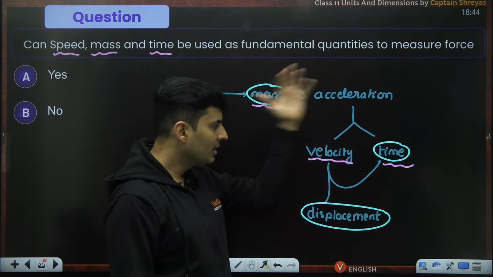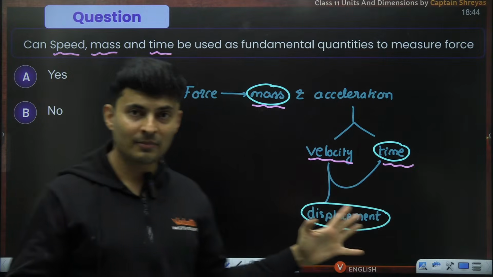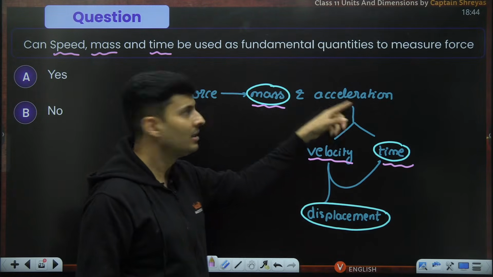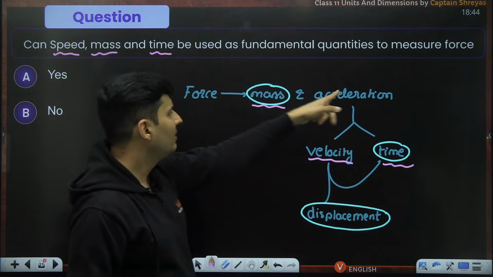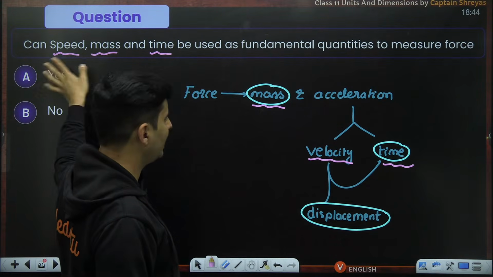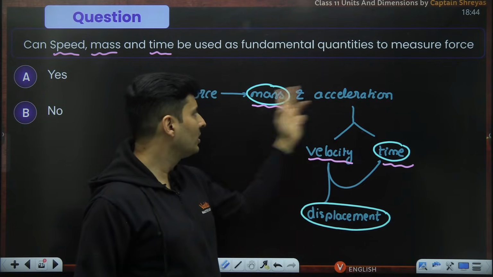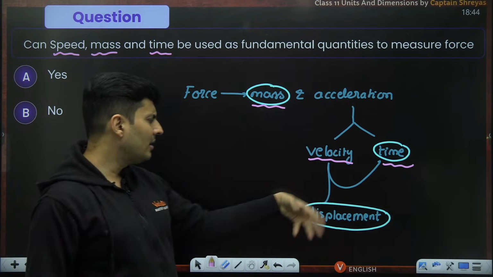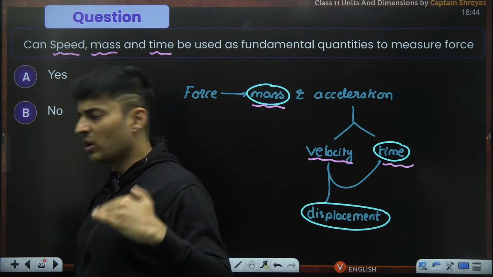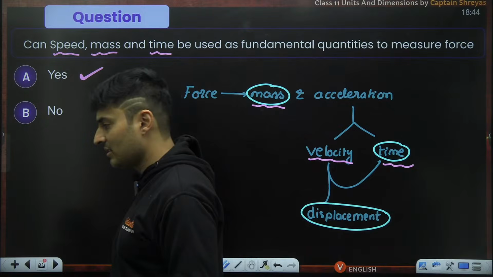100% it is possible. The moment you make this dependency chart, things become very, very clear. Force is dependent on mass and acceleration. Mass is there over here, yes. For acceleration, I need velocity and time. Velocity is there and time is also there. Definitely, with these two, I can measure this. And if I know this and this, I can measure force. So I don't need to know displacement then. Yes, perfectly fine. I can ignore it because I know a higher level quantity. So the answer to this is a definite yes.